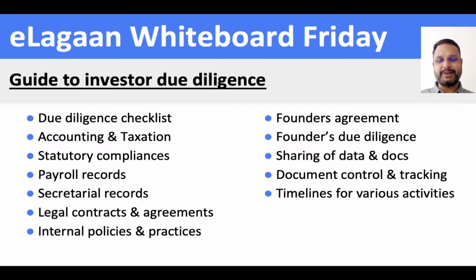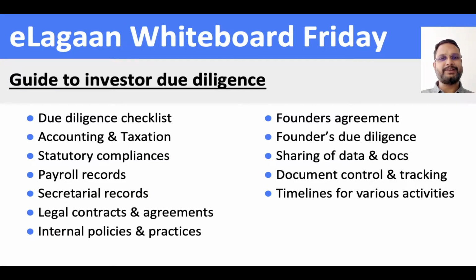That checklist will contain these areas, things like accounting and taxation. So they would ask details of whether your books are updated or not and to share all the books of account. On taxation, they would cover each and every taxation that is applicable to your business.